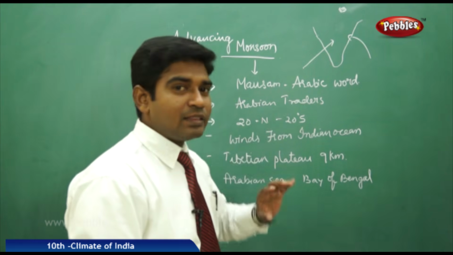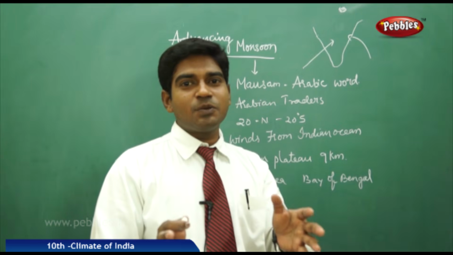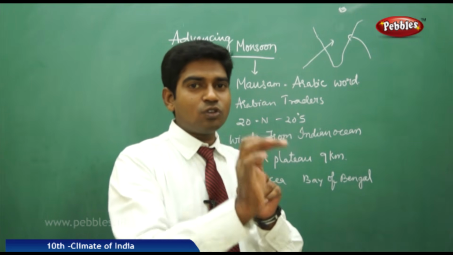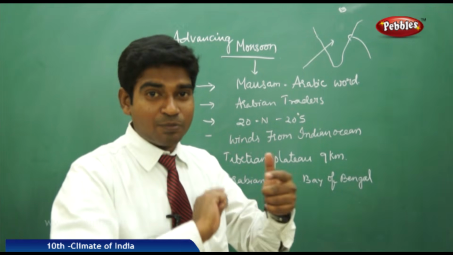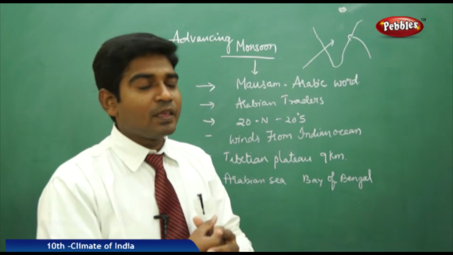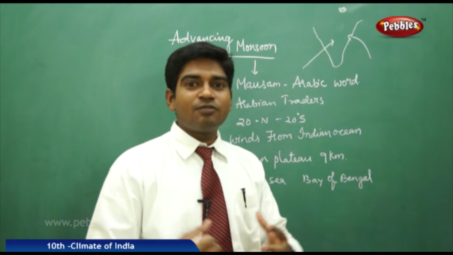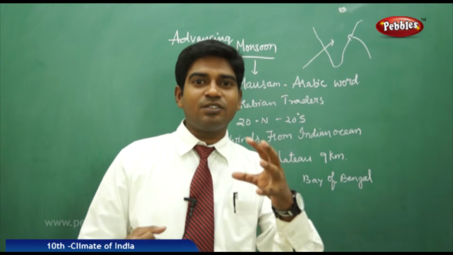As it moves on, the monsoon climatic conditions are experienced only between 20 degrees north and 20 degrees south of the latitudes, which are nearby to the equatorial regions where high pressure and low pressure regions are present. Then how do we get the winds from the Indian Ocean? Which factors pull the winds towards them?